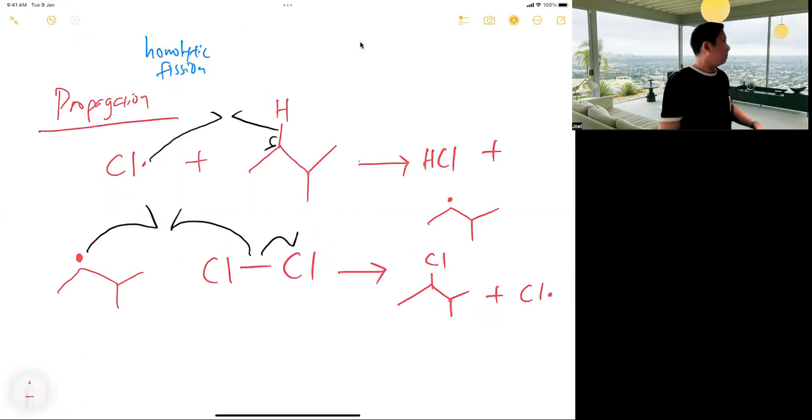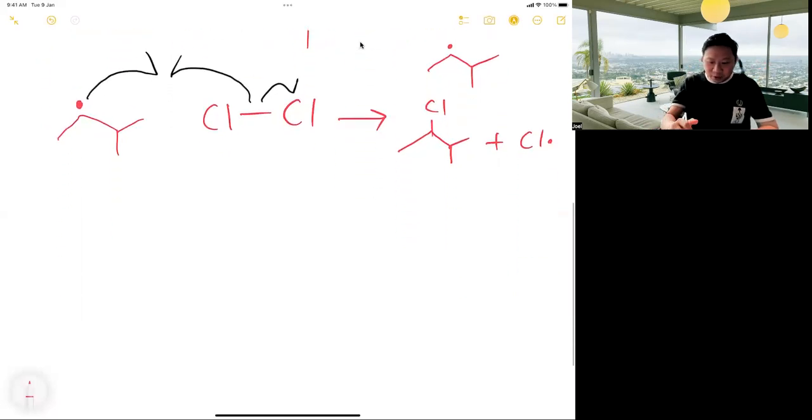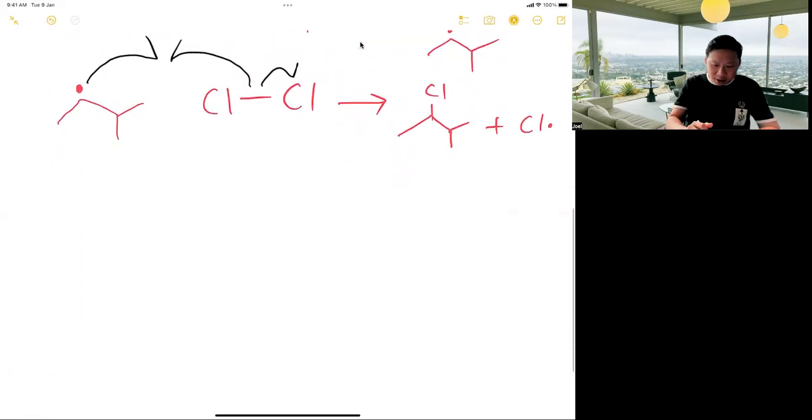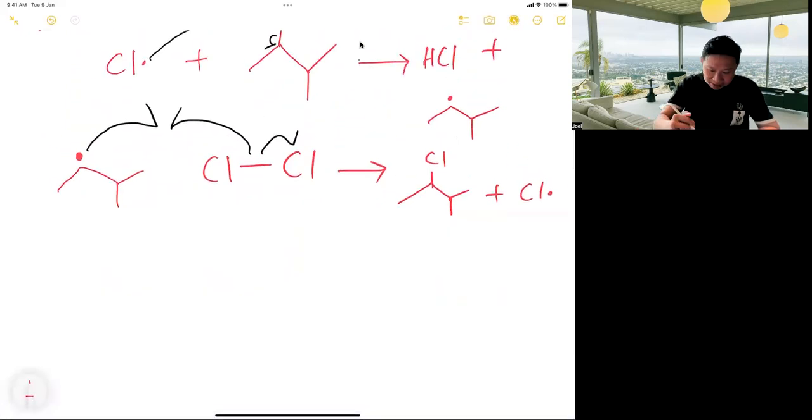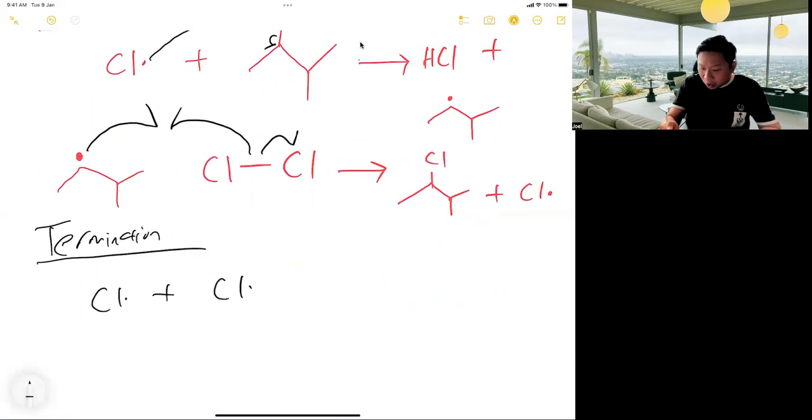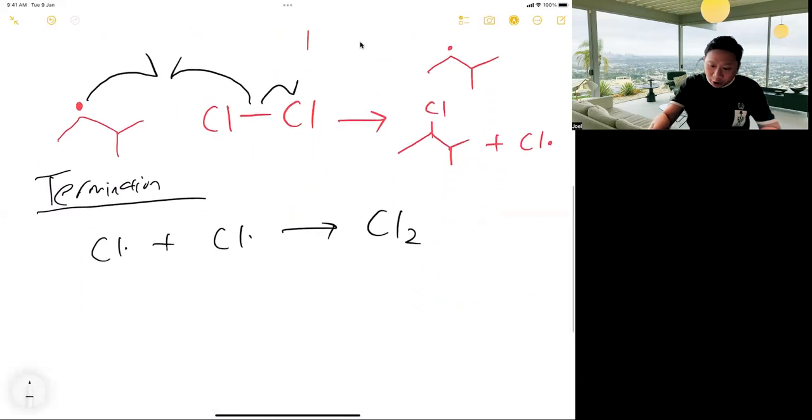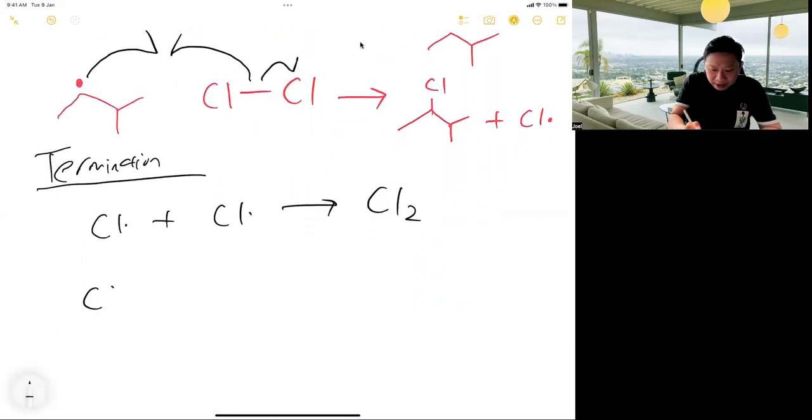Go copy it, and the chain reaction takes place, right? Okay, finish. Termination is easy to draw, very easy, right? Please try to understand. Termination, just don't be careless. All the radicals will react and join together. As long as there are no more radicals, the reaction cannot take place. You must understand this very well. If not, problem again.